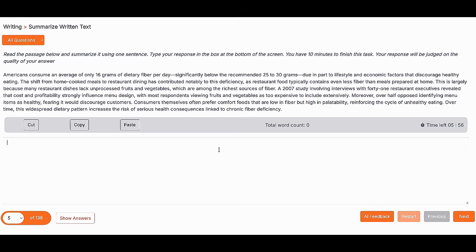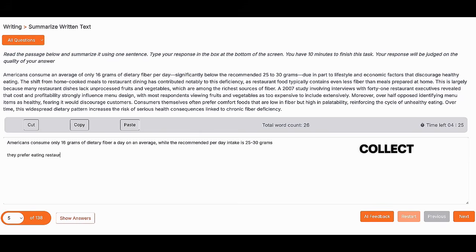So we have selected the points. Now we have to collect the points. Collection is nothing but writing those points in the writing box. Americans eat only 16 grams of fiber per day on average, while the recommended amount per day is 25 to 30 grams. They prefer eating restaurant food which lacks vegetables and fruits, that is, the foods which are sources of fiber.